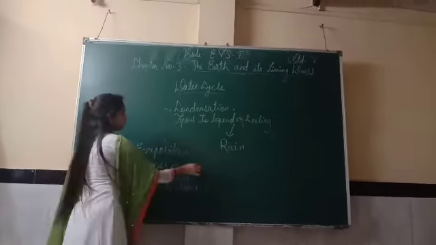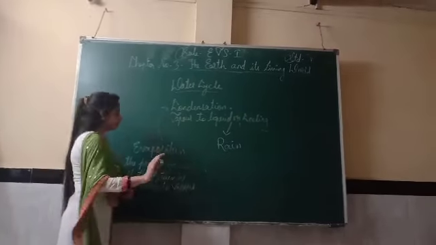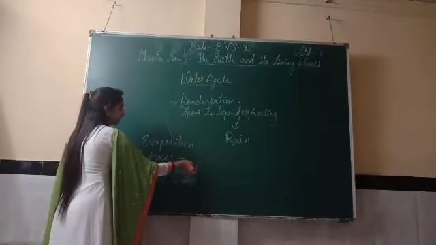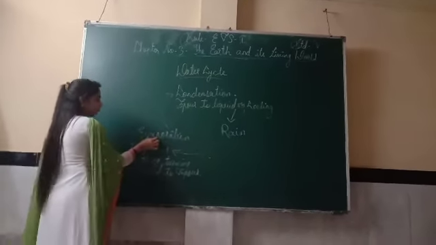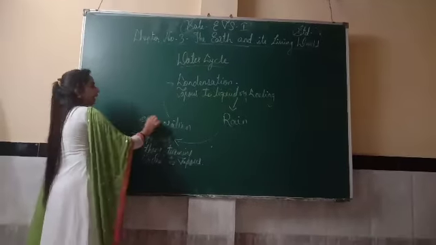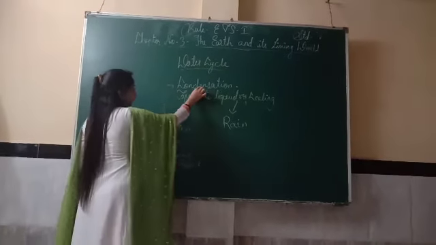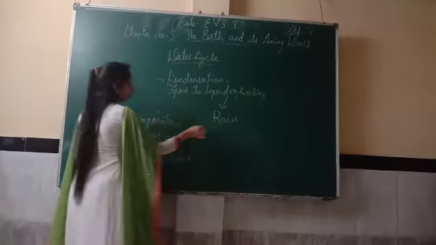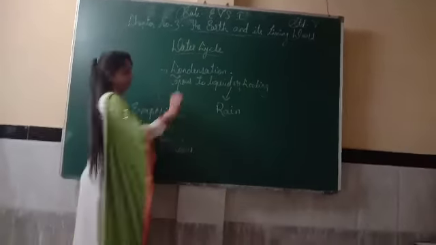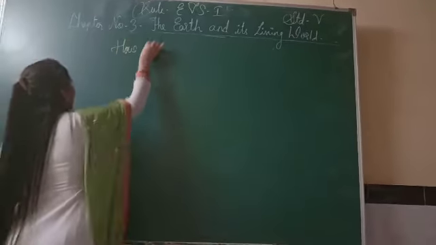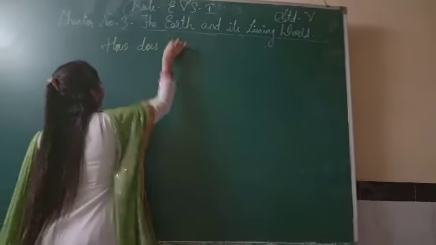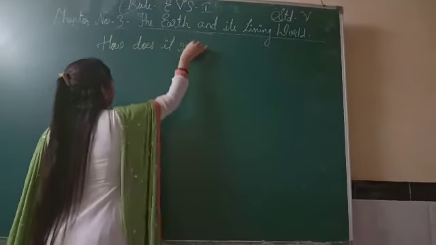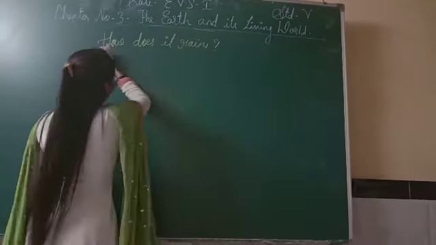This cycle never stops. First we have collected water. That water changes into evaporation. Again that evaporation changes into condensation. That condensation gives us rain, and again we will get the water. Now next is, how does it rain? Means how we will get rain.